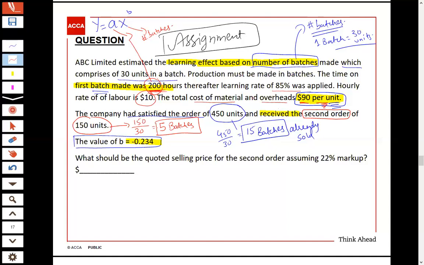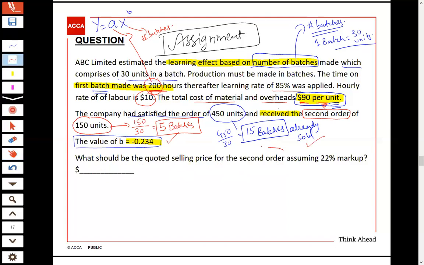There is no line mentioned here that learning is being stopped, which means the learning continues. The company already sold 15 batches and now it received the order for 5 batches. We are asked to calculate the quoted selling price for the second order.